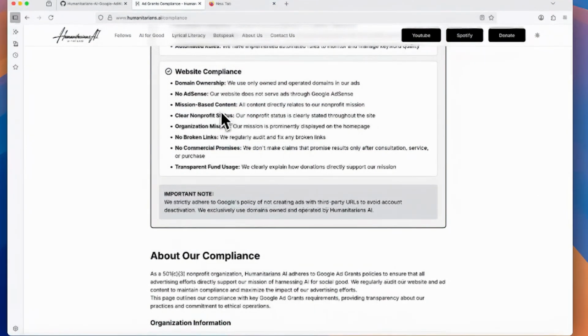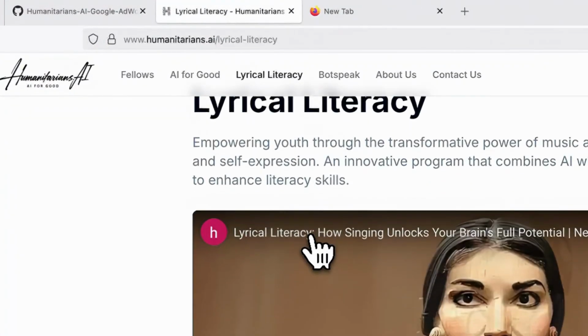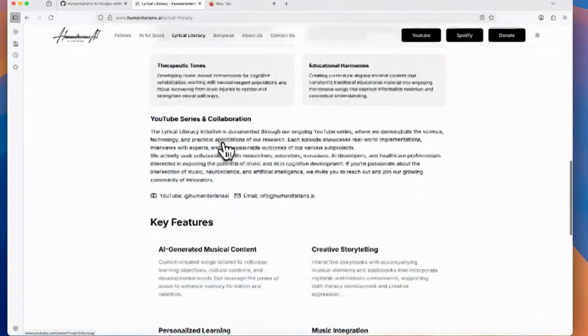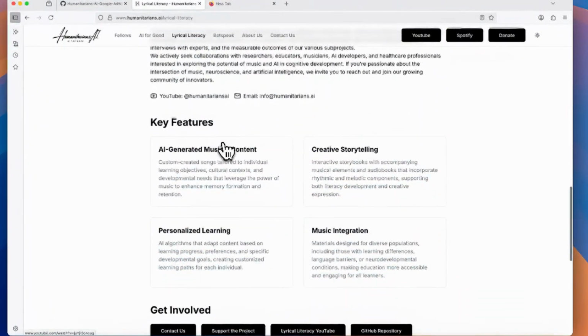Mission-based content. So we have to ensure, and we'll show how we check, that what is on the page is right. For example, lyrical literacy: this needs to be about lyrical literacy. What is lyrical literacy? What is it about? Where is it? Where are the resources, et cetera?